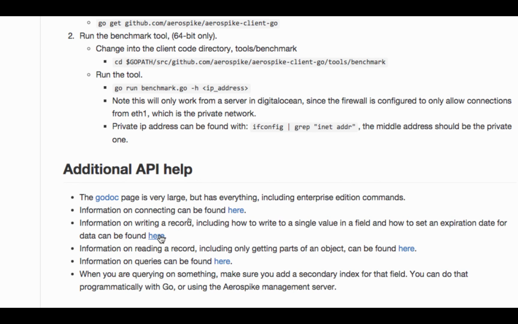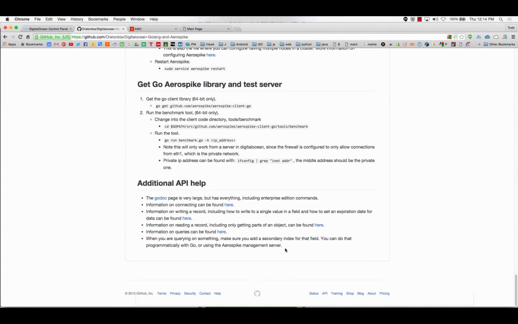Information on writing a record, which includes placing bins in one at a time, is here. Reading a record, including getting bins one at a time, is here. More information on queries can be found here, including things like range queries, where you can do an integer query and say it must be above this but below this. So a bunch of stuff on queries there. And then I've got this note here about adding that secondary index for things that you're querying on. And that is the end of my Aerospike presentation.